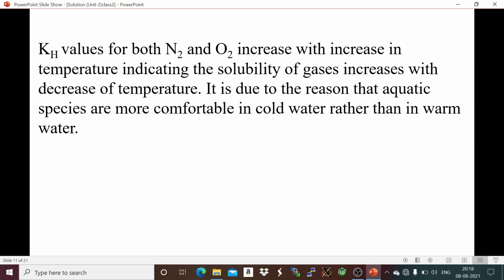This is the reason why aquatic species are more comfortable in cold water rather than in warm water. Underwater, the temperature is less and the pressure is also comparatively high. So aquatic life is more comfortable in cold water rather than in warm water.